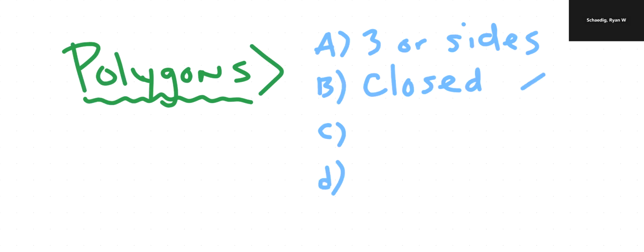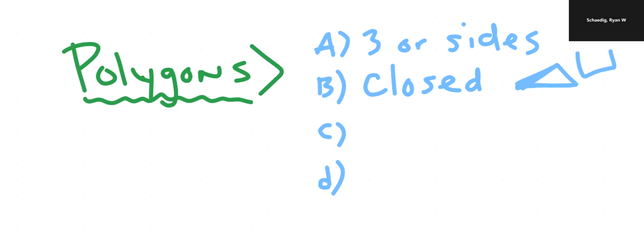So remember, polygons have these four characteristics that I, for some reason, decided to make letters, right? So a polygon is a shape that has three or more sides. So that is one thing that must be. It must be a closed shape. And again, we just talked about this stuff, so do not worry, meaning that there are no openings in it. So that would be a closed shape, right? Where something like that would be an open shape.